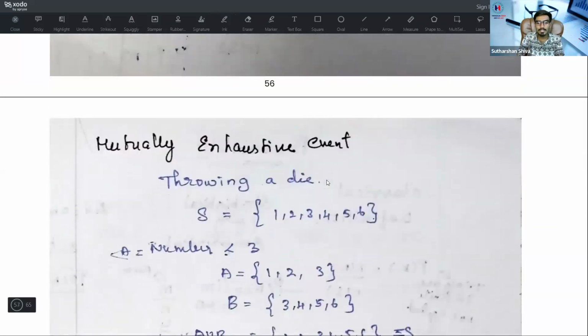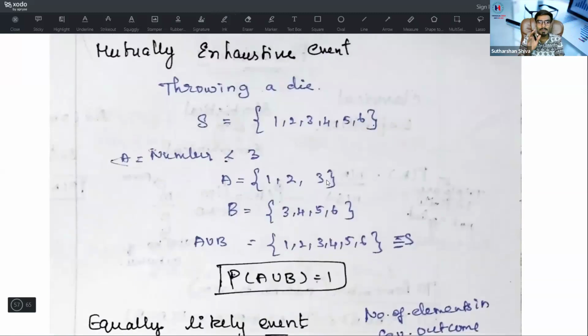What is meant by exhaustive? Throwing a die, we get a sample space of 6. A is a number less than 3, that is 1, 2. B is a number greater than or equal to 3. That is mutually exhaustive. Mutually exhaustive means you will get A union B.